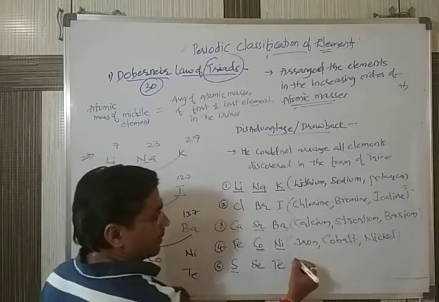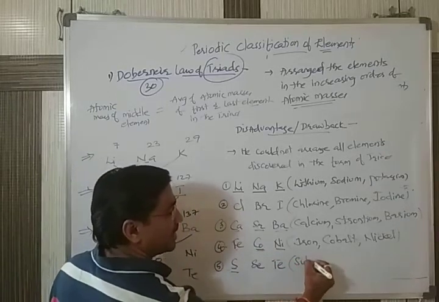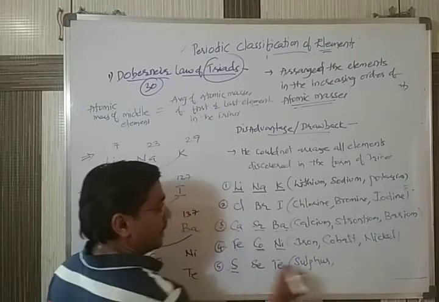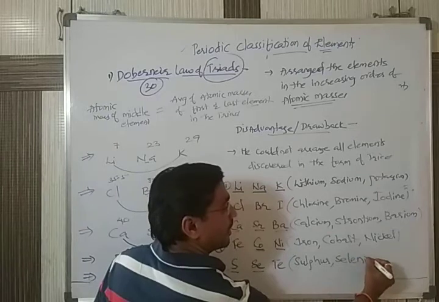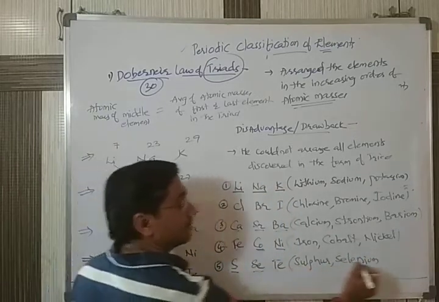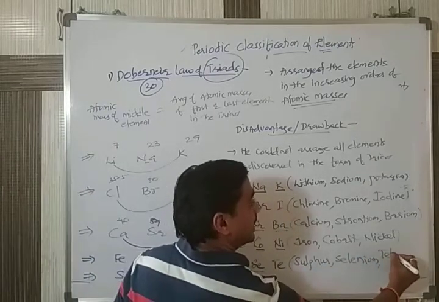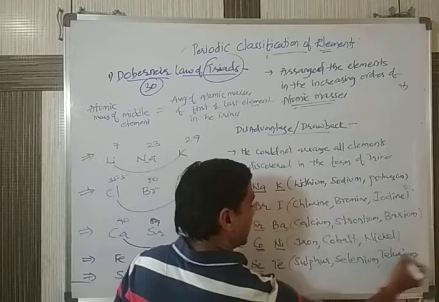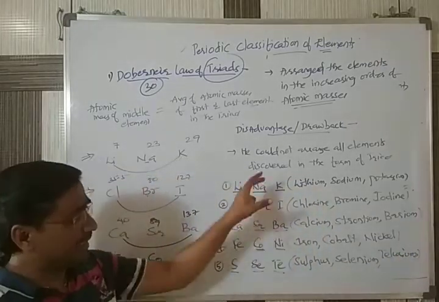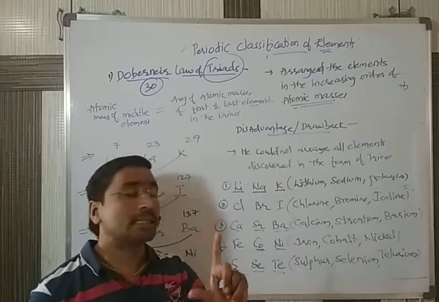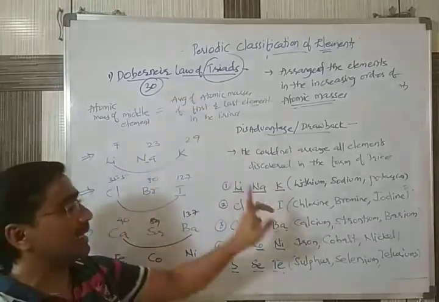Next, last one, S stands for sulfur. Next, Se stands for selenium. Last, Te stands for tellurium. So these are the five triads Dobereiner has given.